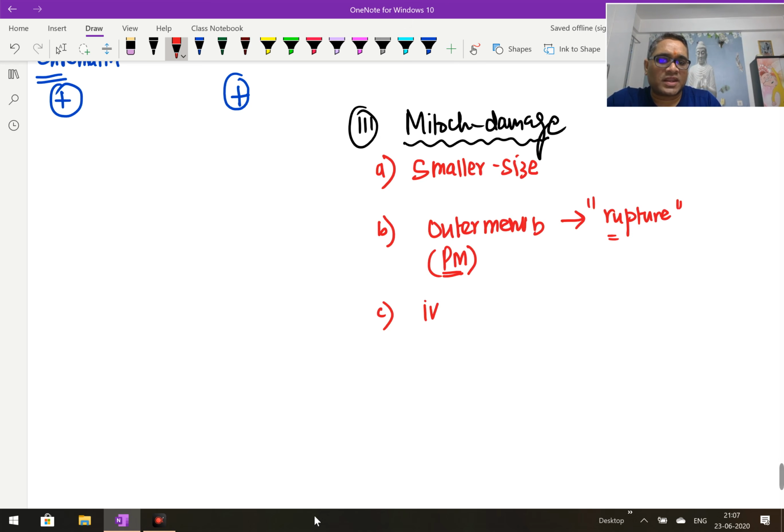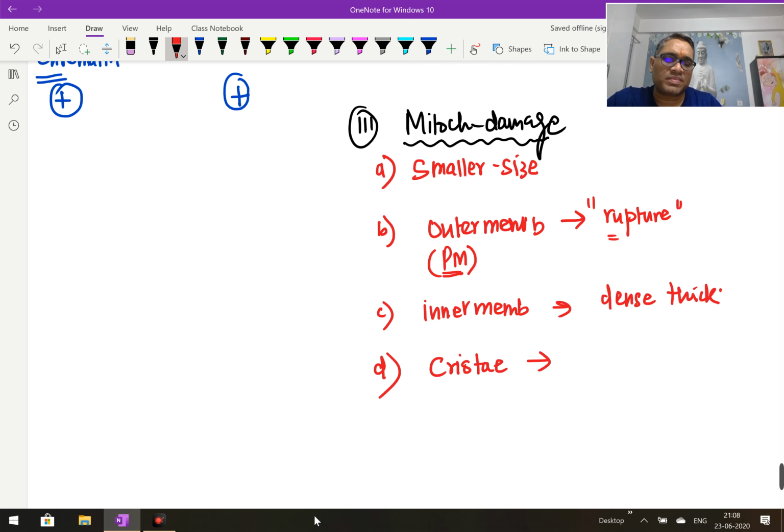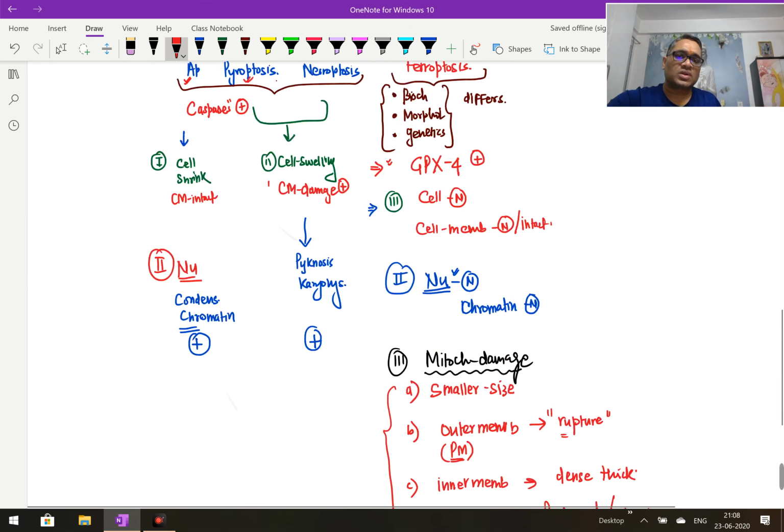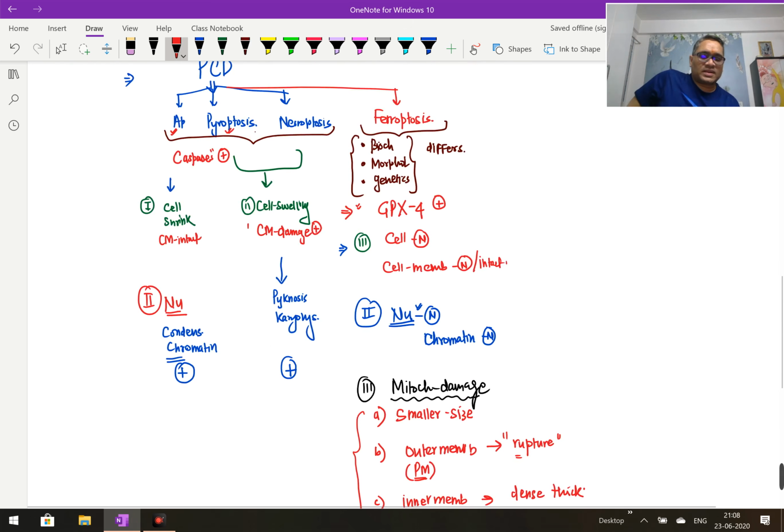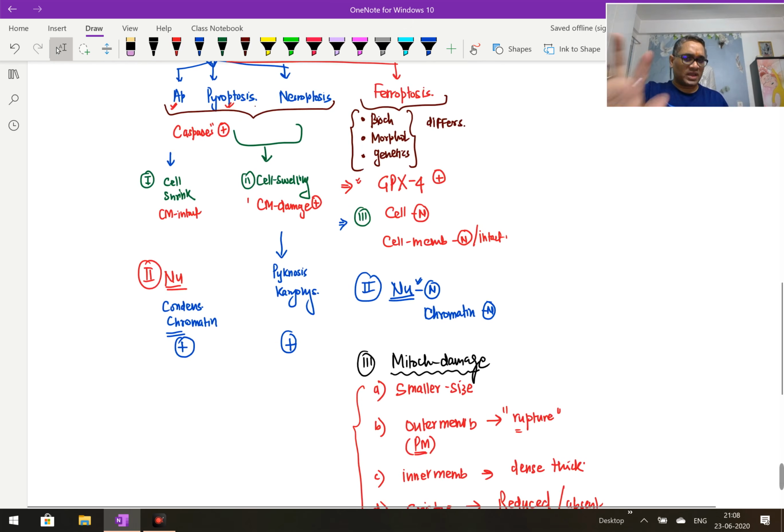But when you look at the inner membrane of the mitochondria, it shows dense thickening. And cristae will be reduced or absent. So mitochondrial cristae will be reduced or absent. Right? So now you can see all these findings you will not see in other types of cell death. So now you understood what I was saying.